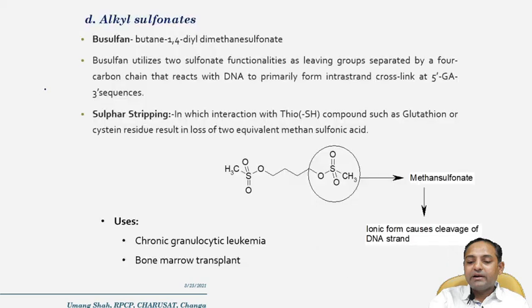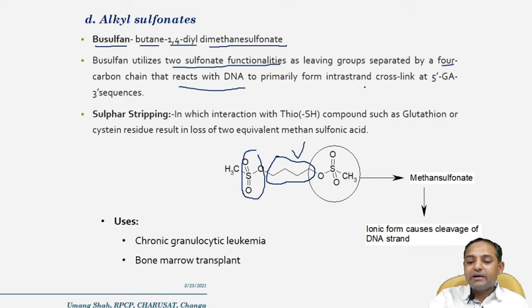Now next is the alkyl sulfonate derivative. The drug is busulfan. The IUPAC nomenclature is butane-1,4-diol dimethane sulfonate. Here the 4 carbon chain is called butane, at the 1 and 4 carbons it is a 1,4-diol, and this is called dimethane sulfonate. SO3 is called sulfonate. Busulfan utilizes 2 sulfonate functionalities as leaving groups separated by the 4 carbon chain, as I said, that react with the DNA to primarily form an intra-strand cross link at 5'-GA-3' sequences.